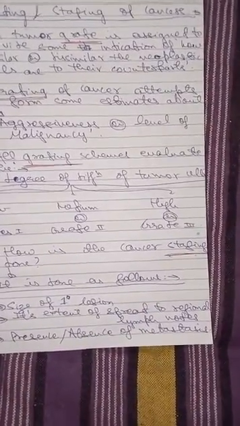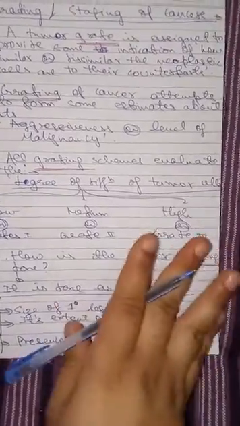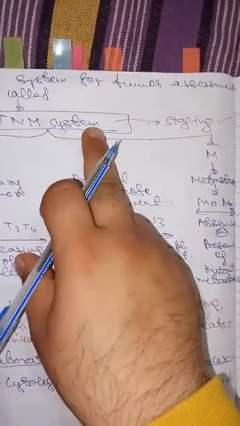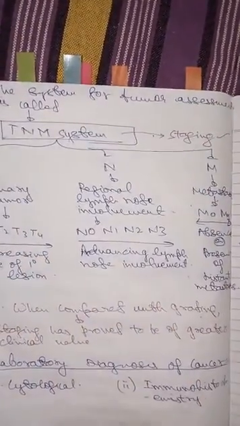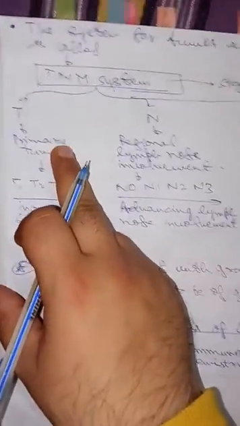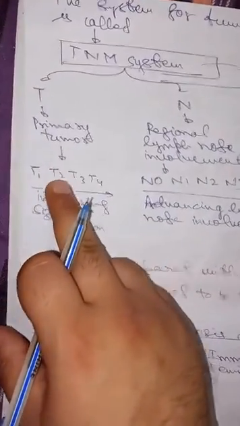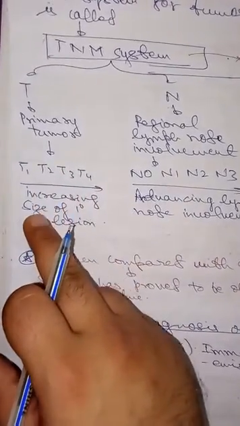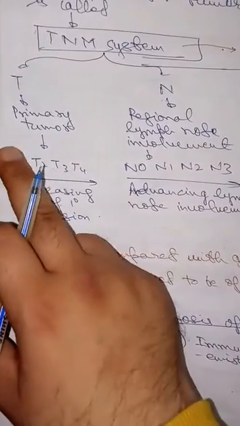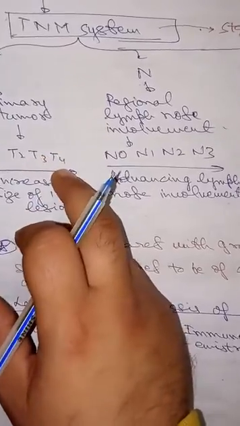Now, how is cancer staging done? Cancer staging is done on the basis of three factors, which are combinedly called the TNM system of cancer staging. Not grading, sorry, staging. T means primary tumor, N means regional lymph node, and M means metastasis. Primary tumor T1, T2, T3, T4 means increasing size of primary lesion. T1 means the primary tumor is the smallest in size, and T4 means it is largest in size.